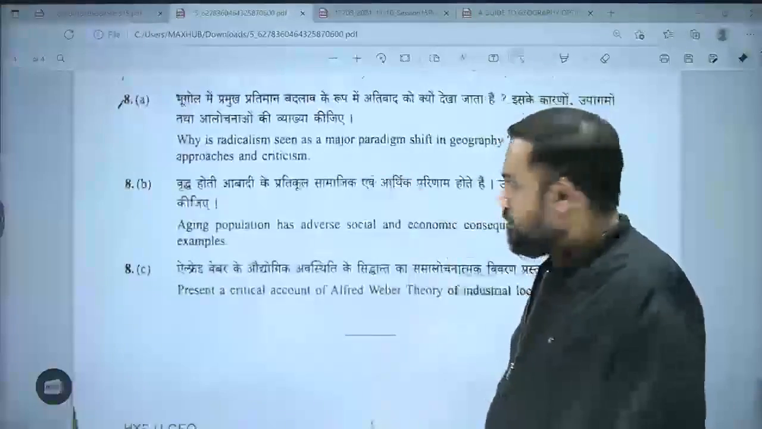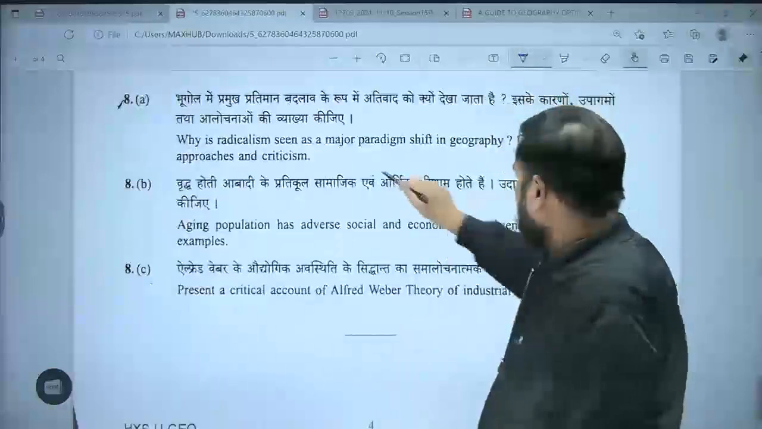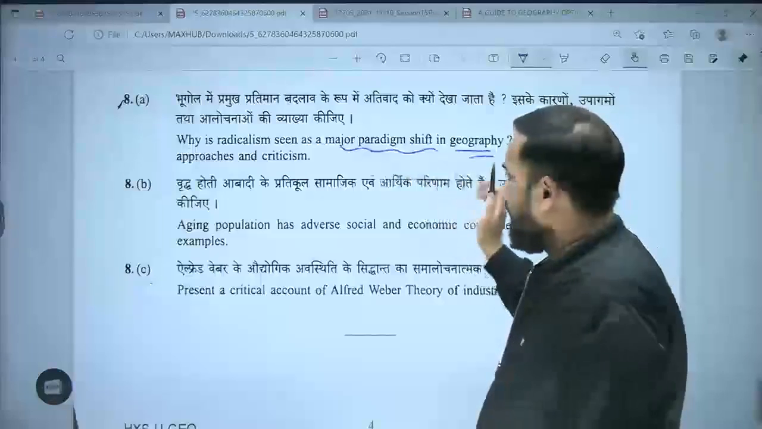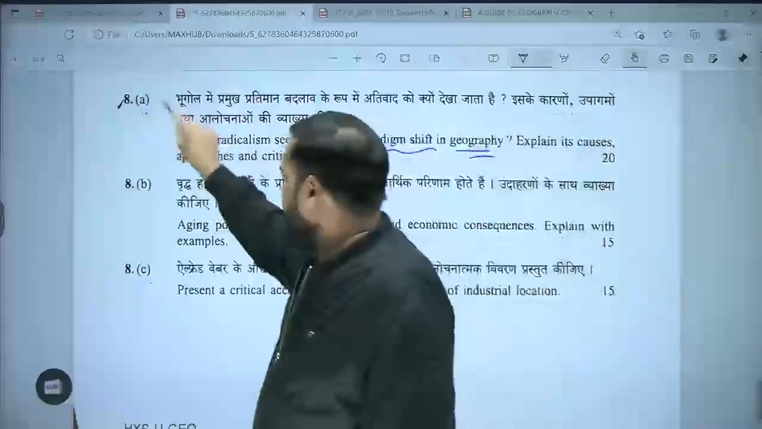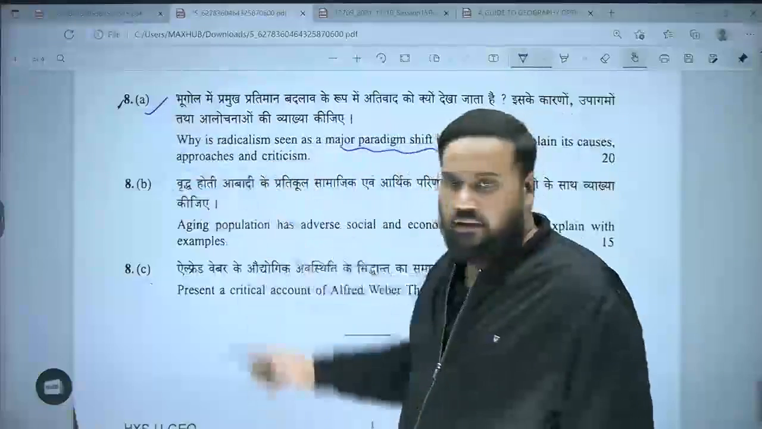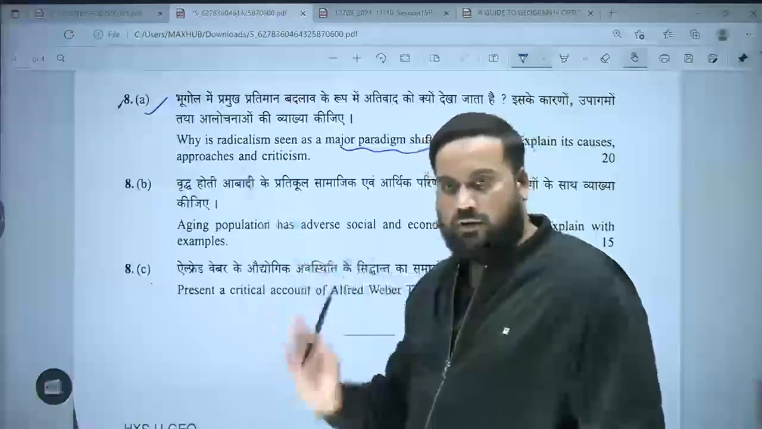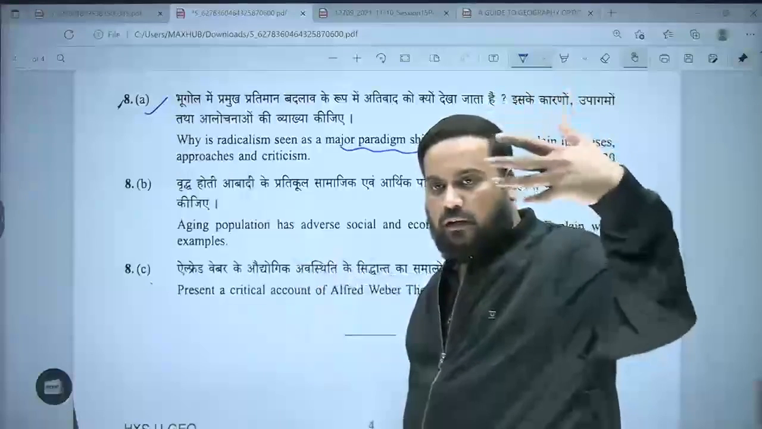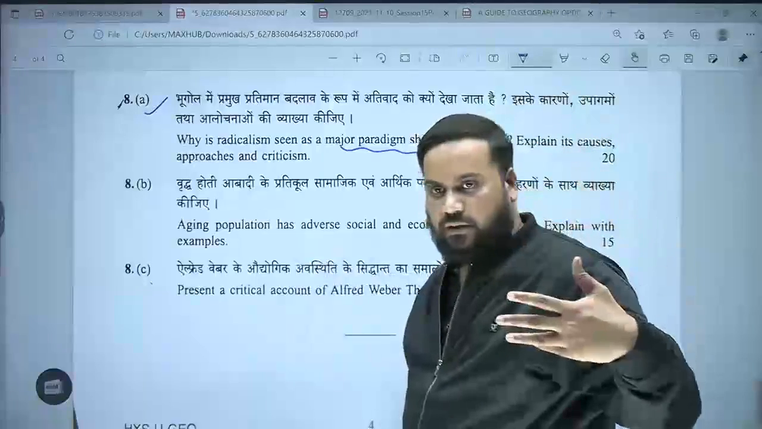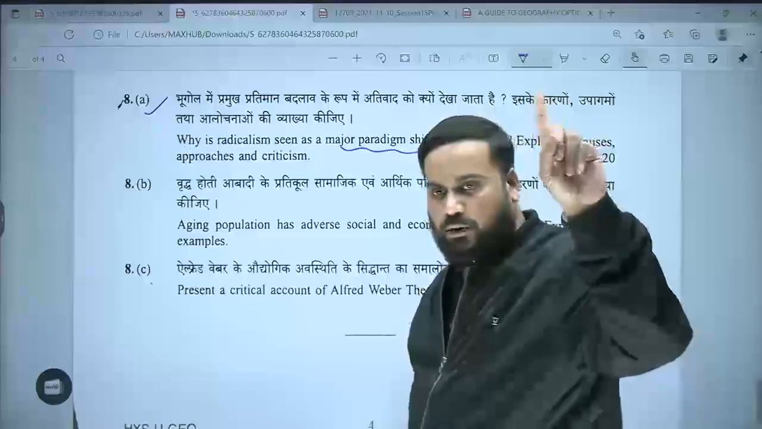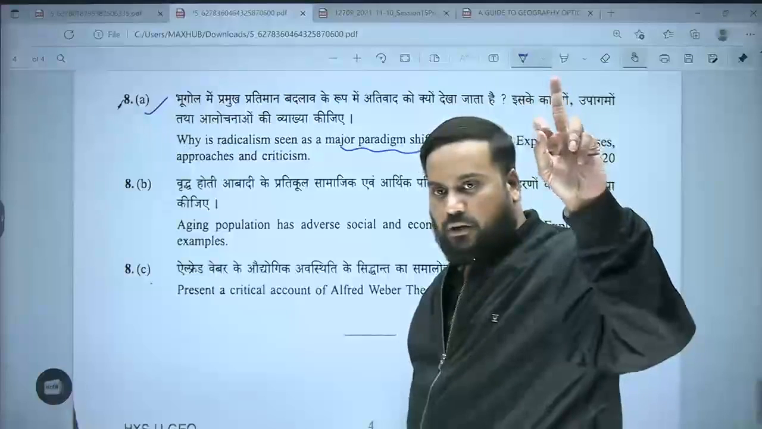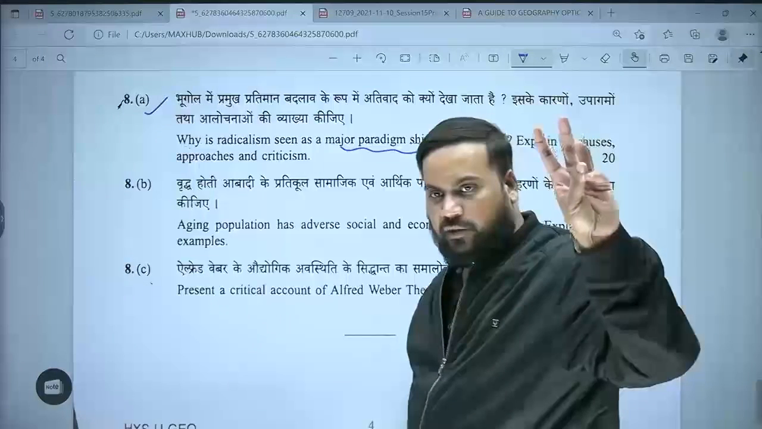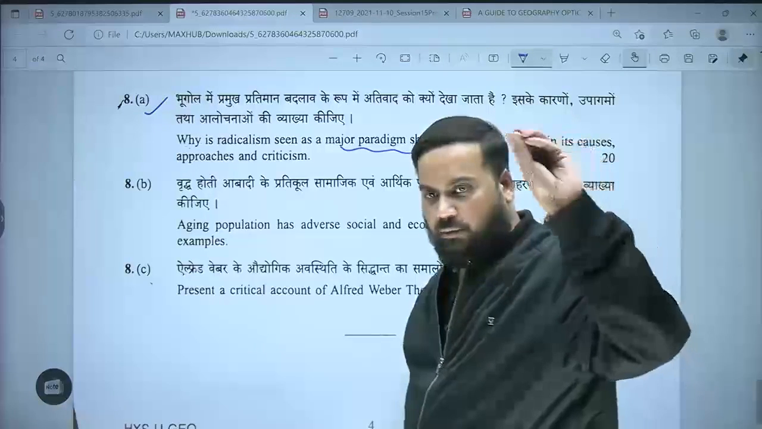Question number 8. Why is radicalism a major paradigm shift in geography? Explain its causes, approaches and criticism. Tell me, have we done this kind of questions related with paradigm shift? And have I given you a framework of how to write questions related with paradigm shift? How there was different approach? How the methodology was different? Subject matter, theoretical frameworks, exemplars, do you remember?